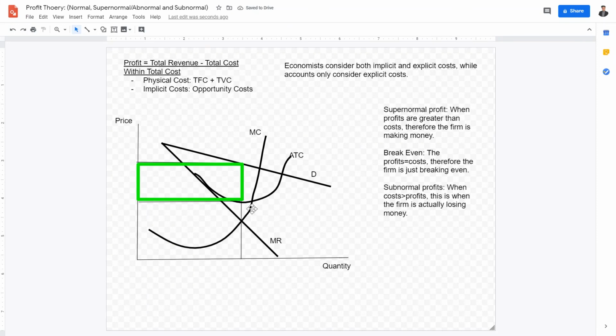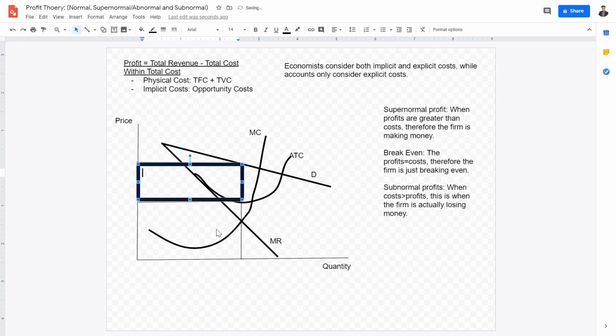Because the average total cost curve right here, this one I am moving right here, is below the marginal cost. Therefore, because average total cost is below marginal cost, a supernormal profit is occurring. So we can see supernormal profits occurring when the average total cost is below the marginal cost.